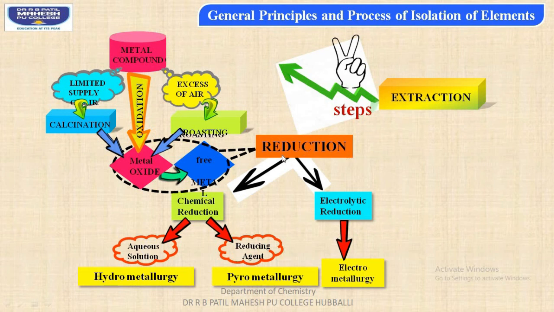This is the second step, and the reduction process involves two main types, chemical reduction and electrolytic reduction. Under chemical reduction, the aqueous solution method means hydrometallurgy by using a reducing agent, and on heating, pyrometallurgy, and the third one, electrolytic reduction, that is electrometallurgy.